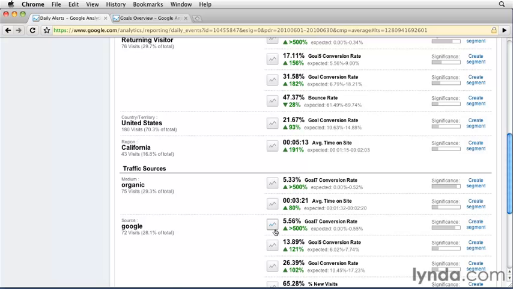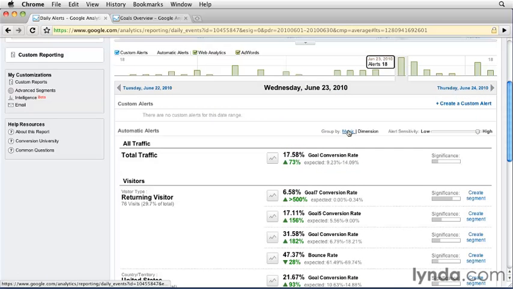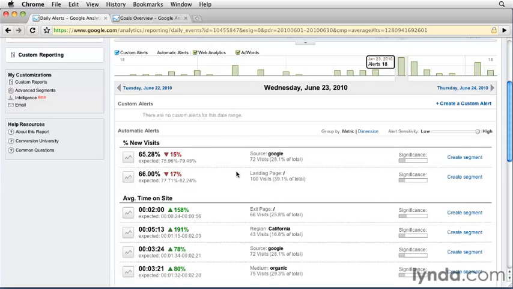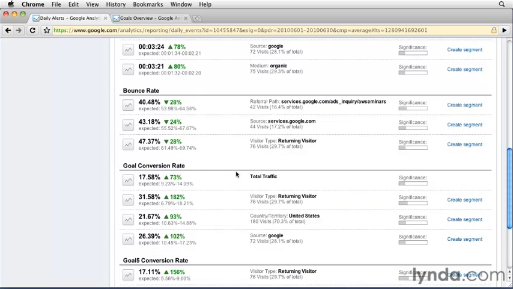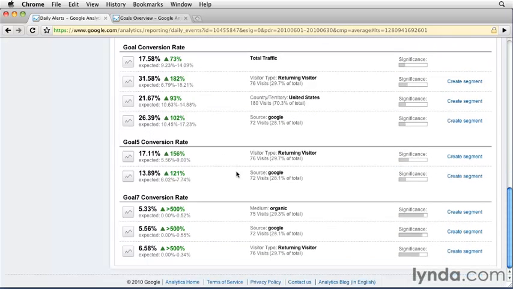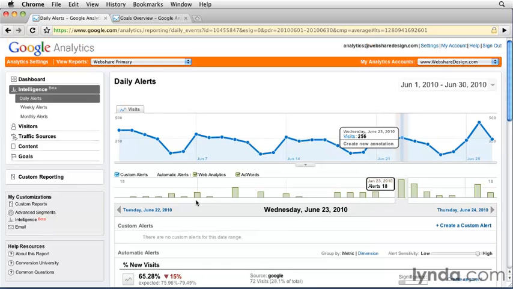What I can do to make this a little bit easier is switch this to a metric grouping. When I click on metrics and I scroll down, I can see that my Goal 7 conversion rate metrics are all grouped here together. And so I can quickly see that the medium of organic is up over 500%, the source of Google is up over 500%, and returning visitor. In other words, people who are already familiar with my site did a Google organic search to find my conversion testing tool. Although the use of this particular tool was up significantly here, over 500%, it may not have affected the visits of my site overall.